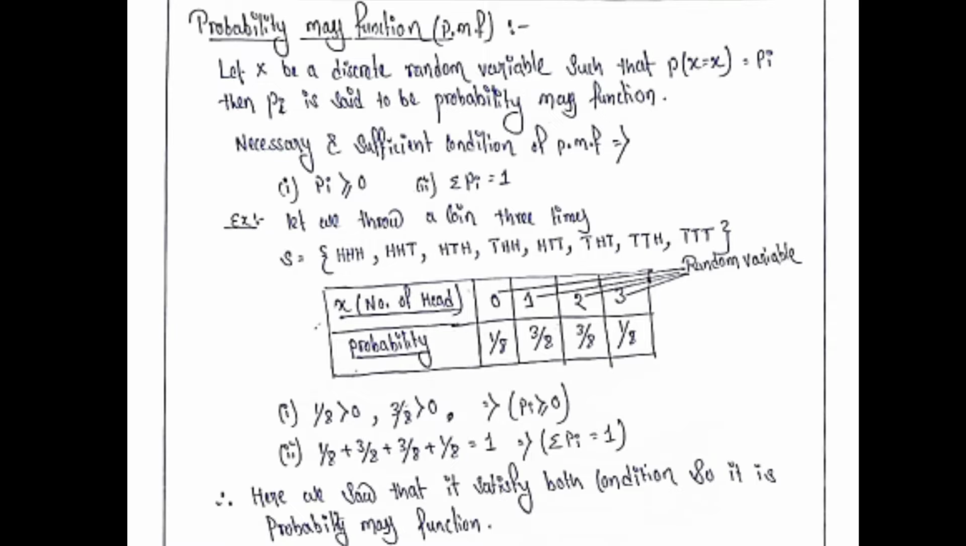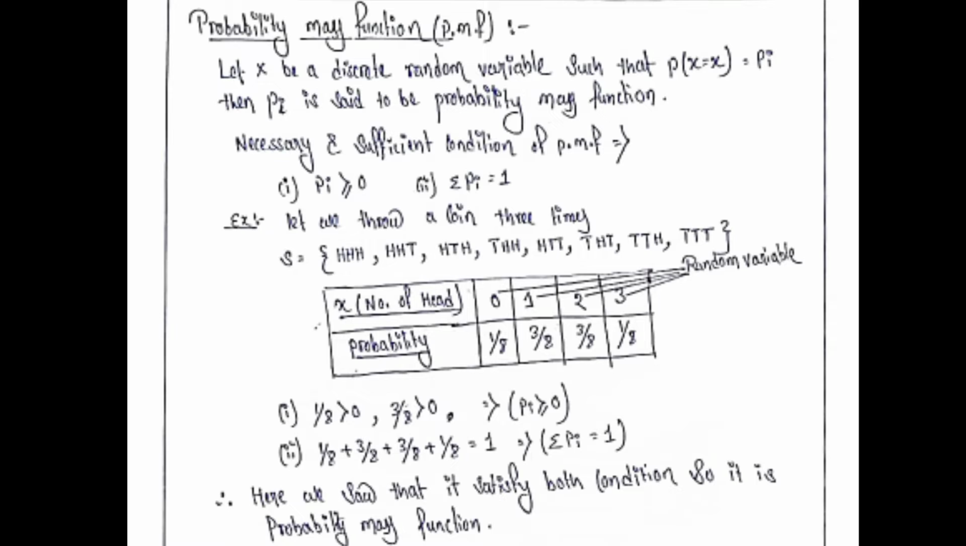So for example, let me throw a coin 3 times. The sample space of the coin will be head head head, head head tail, head tail head, tail head head, head tail tail, tail head tail, tail tail head, tail tail tail. If we formulate a table such that we make 5 columns and 2 rows, in the first row we have x, the number of heads, and in the second row we have probability. If the number of heads is equal to 0, that means the all-tail condition, then the probability of number of heads equal to 0 is 1 by 8.